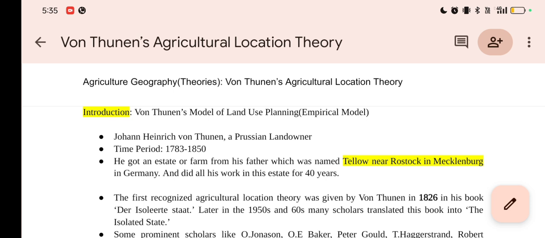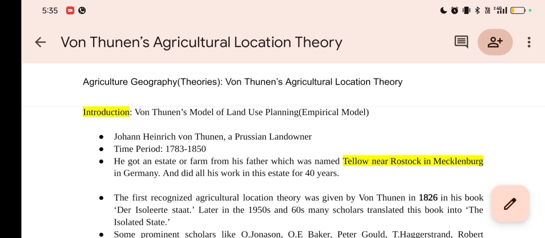My name is Sagar, and today we are going to learn a very important theory and model which usually comes in the UGC NET exam. So, this is the agricultural geography, in which the von Thunen's agricultural location theory. So, we'll start with the introduction.